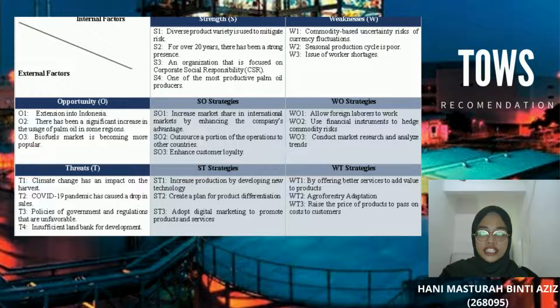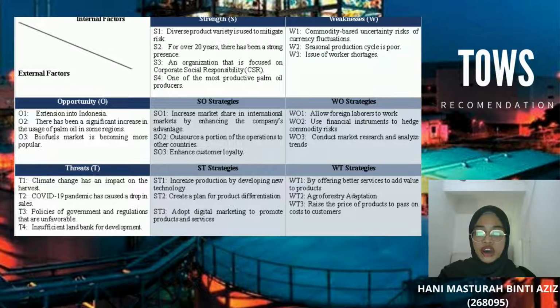Continuing our presentation with the recommendations. The first SO strategy is increasing market share in the international market by enhancing the company's advantage. For example, IOI Corporation has spread to other countries such as Africa, America, and Europe as there is increased demand for biofuel in Europe. The same situation can be seen in Indonesia. Despite there being many competitors, IOI Corporation is able to expand as it is competitively priced, as the price is not higher than the local price.